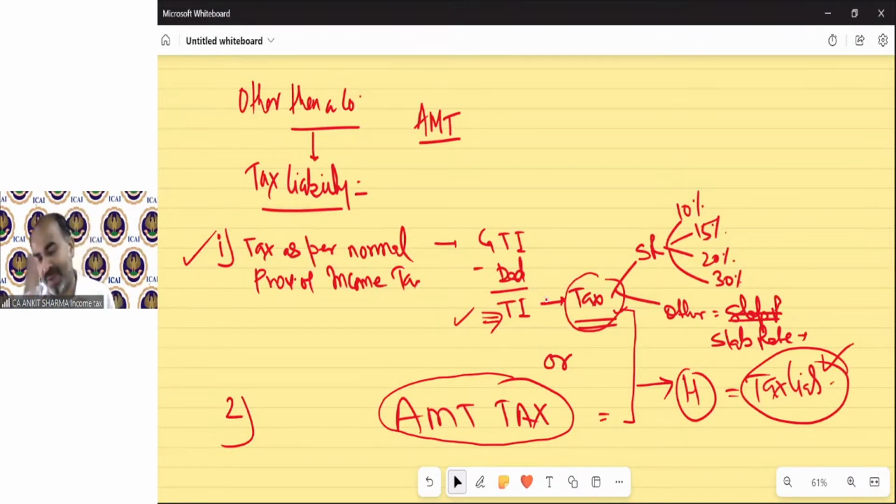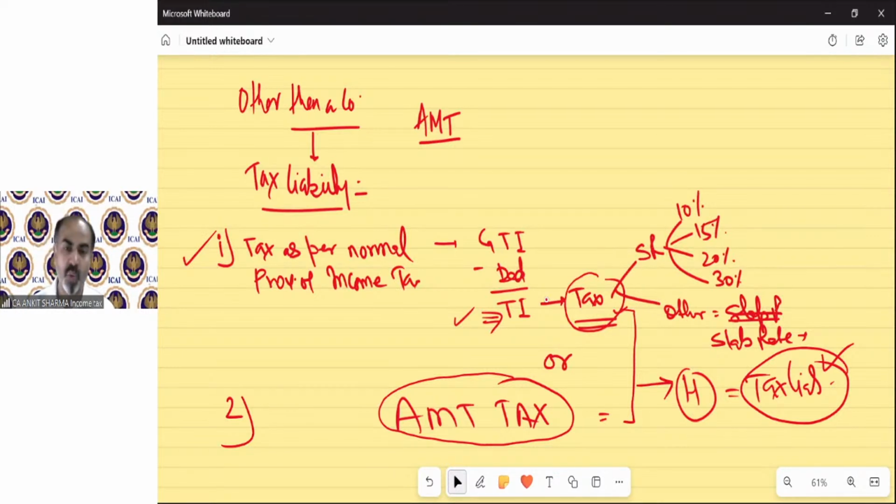Till now, I'm not saying this is your final tax liability. Till now, we can say that after the AMT provision, if somebody asks me how to calculate tax, I will say you have to calculate your tax as per the normal provision of income tax. Then you have to compare it to the AMT tax. And the higher will be your tax liability. That will be your answer in the question. Understand? Interesting? So much to learn. Generally, normal people do not know these kinds of things. They think that tax is only the one concept we discussed in point number 1. But there is one more concept that is called AMT tax.